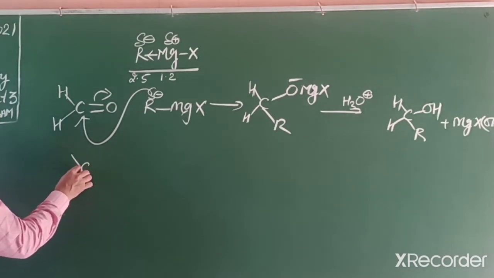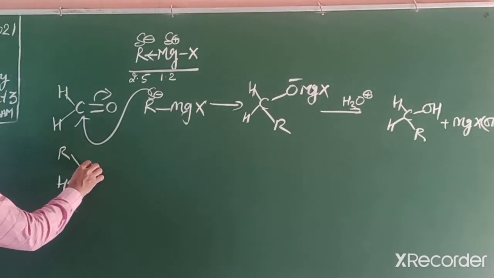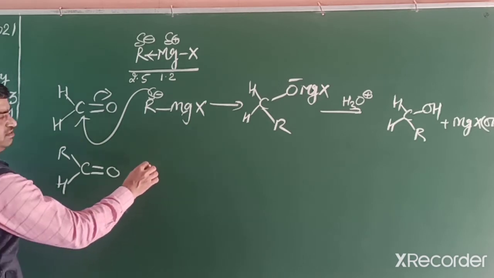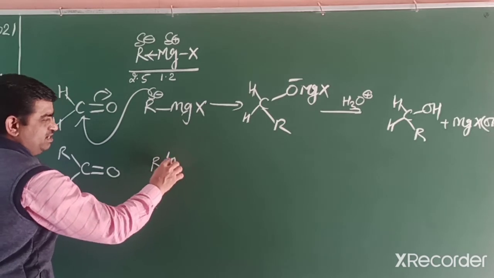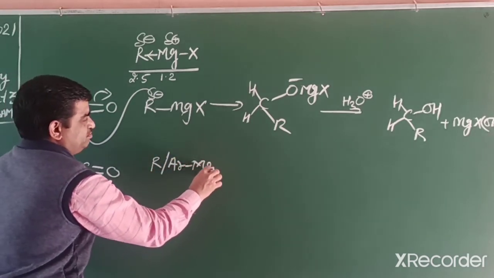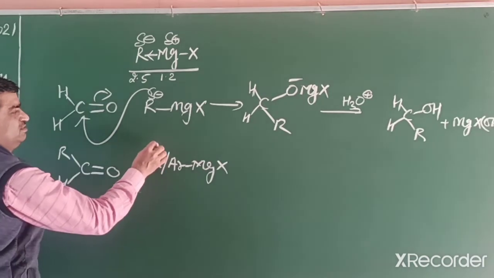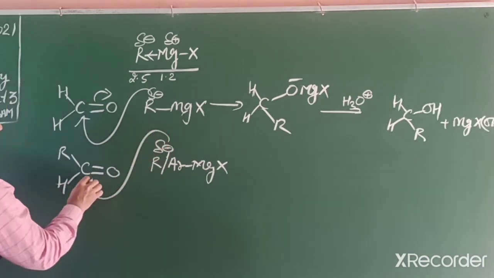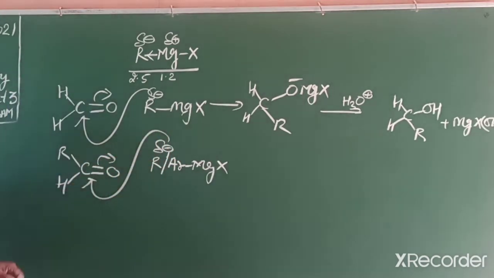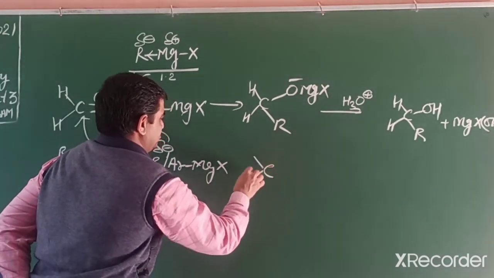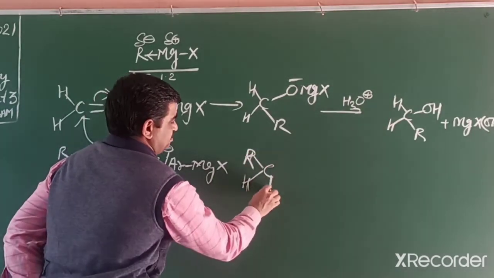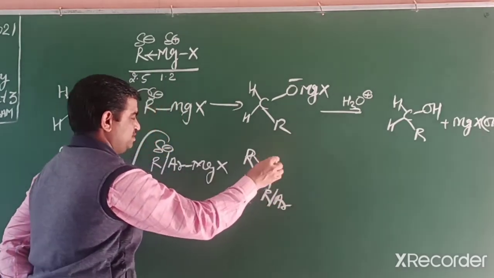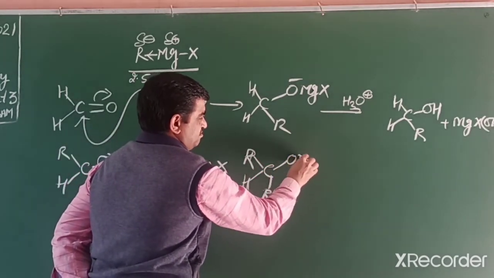Other than formaldehyde, any other aldehyde can react with Grignard reagent. This may be aliphatic or aromatic also; the Grignard reagent can be aliphatic as well as aromatic. So it attacks the aldehyde and forms a nucleophilic addition product, like this, R or Ar depending on the nature, MgX.